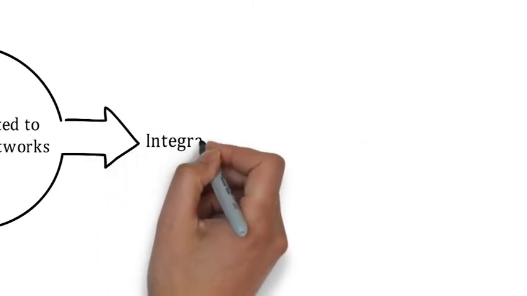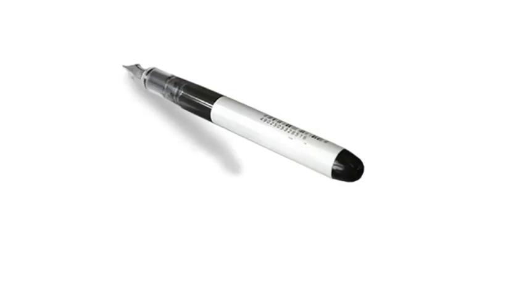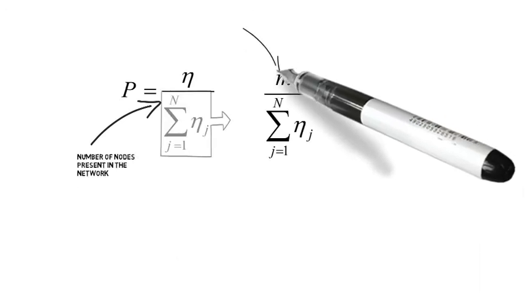Next, let's move on to the definition of integration. Integrals are essentially antiderivatives. For each of the new m connected edges, the probability p or chances of linking to an existing node i is given by, here n is the number of nodes present in the network, and the change in degree will be calculated as n.